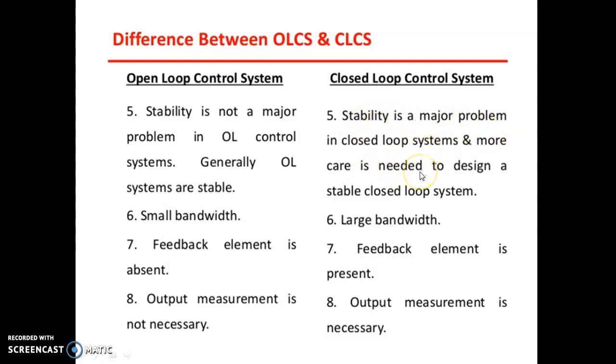More care is needed to design a stable closed loop. Open loop has small bandwidth, closed loop has large bandwidth. In open loop the feedback element is absent, in closed loop feedback is present. Output measurement is not necessary in open loop, in closed loop output measurement is necessary.